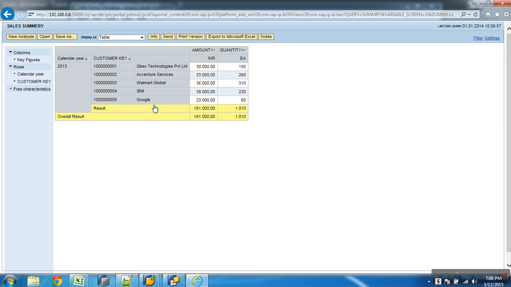So what is the key you're seeing? With what description would you like to see that key? That is what I would like to maintain in the text table, because I have the flexibility of saying display key and text, or only text, long text, medium text, like that. Nothing wrong even if you maintain it as attribute, because you can just get that at the side of a column also. But when you maintain a text table, you are eliminating the creation of some info objects. And one more flexibility is you can maintain the same thing in multiple languages.